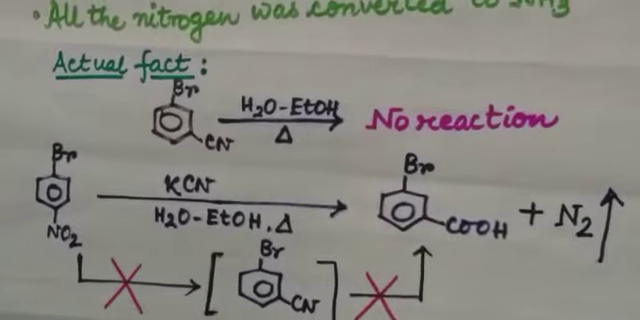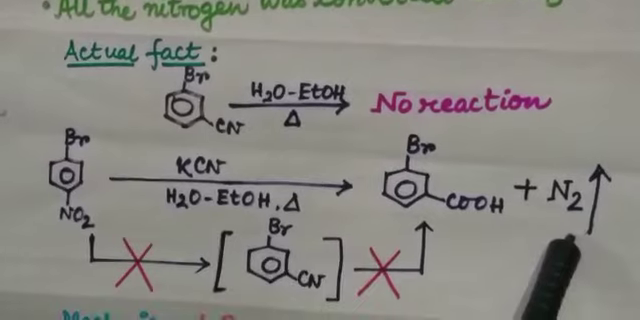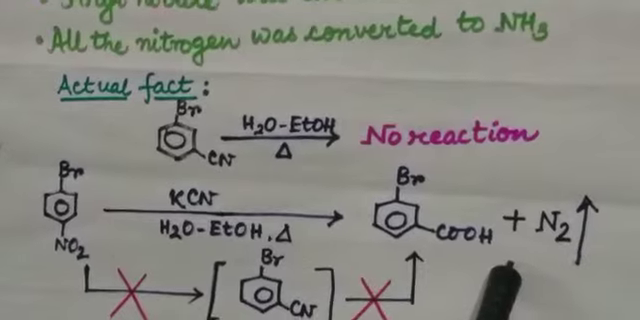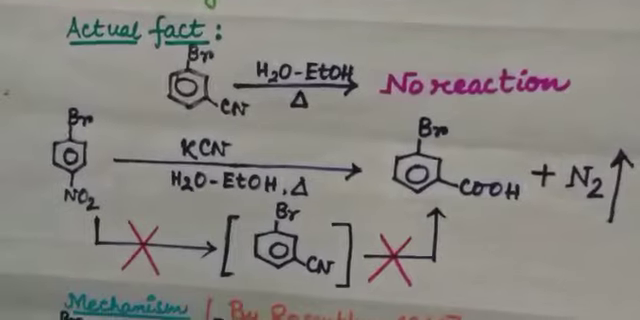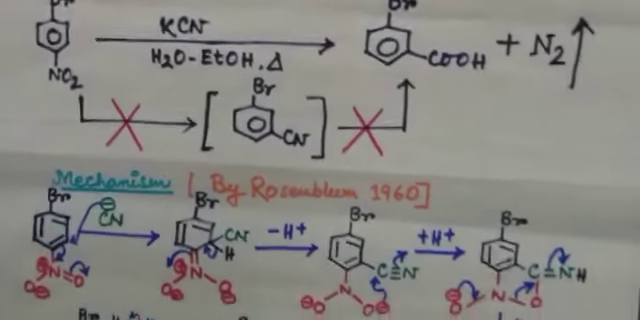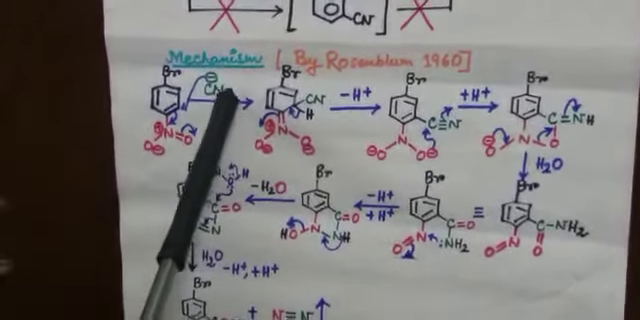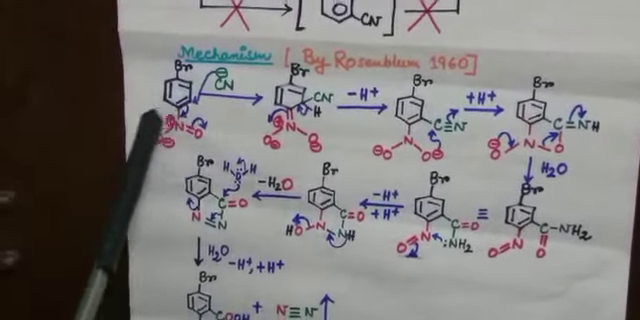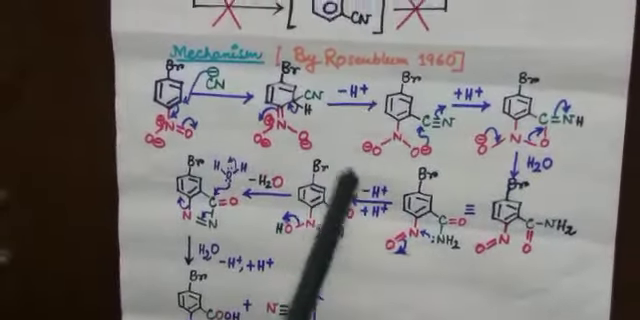Again, it was found that nitrogen was evolved during the reaction, which means there should be nitrogen-nitrogen bond formation during the reaction. So, keeping all these facts in mind, the scientist Rosenblum proposed a mechanism. Let us see the mechanism. At first, nucleophilic attack takes place at the ortho position with respect to the nitro group. Then after aromatization, we will get this compound.